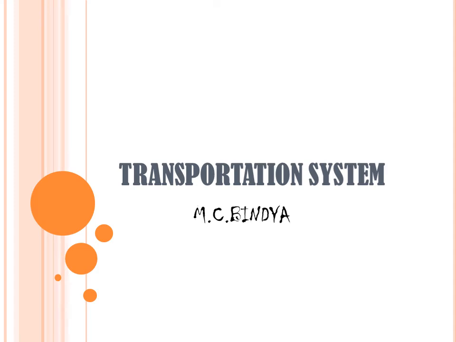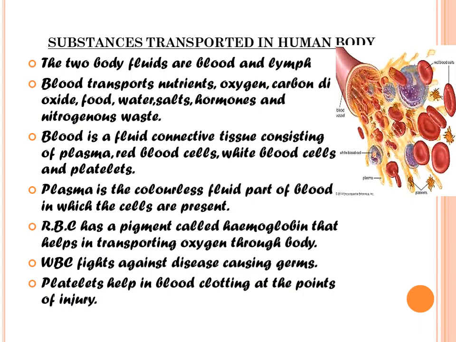Transportation system. Substances that are transported in the human body. There are two body fluids, blood and lymph. The blood transports nutrients, oxygen, carbon dioxide, food, water, salts, hormones and nitrogenous waste.